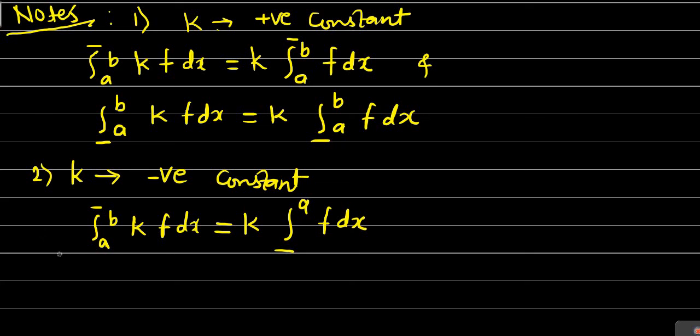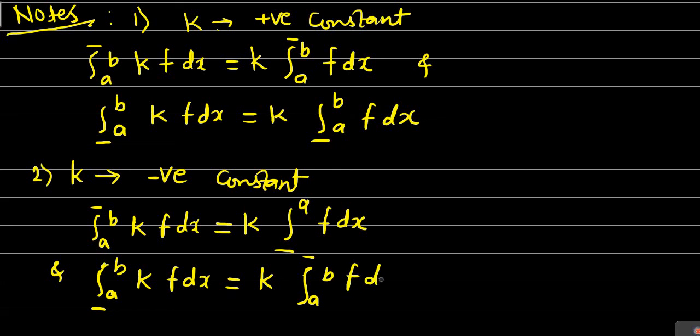And the lower integral from a to b of k into f dx now becomes k into the upper integral from a to b of f dx. This happens whenever k is a negative constant. So if k is a positive constant, that is the first note. If k is a negative constant, this is the second note.